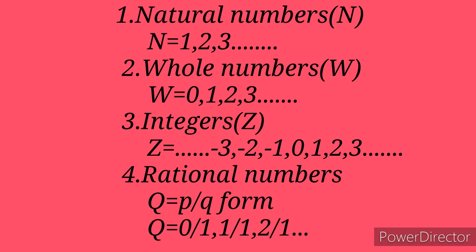So the counting numbers starting from 1, 2, 3, 4, etc. are called natural numbers. If we are counting 10, there exists a new digit 0 there. In natural numbers, that 0 is not included. That's why we are introducing one more number system called whole numbers. Whole numbers start from 0: 0, 1, 2, 3, 4, etc. If you want to write any number, big or small, we are using these digits, 0 to 9, to write any big numbers.